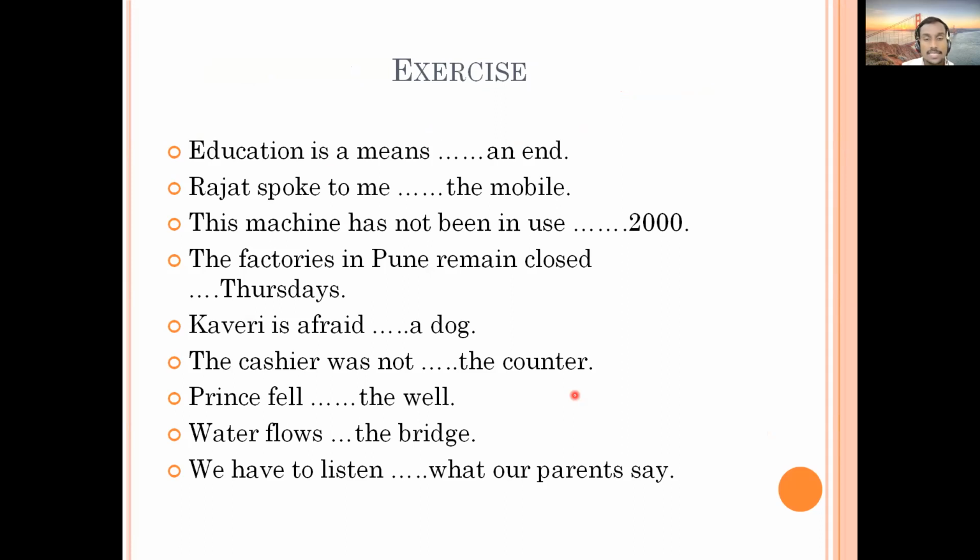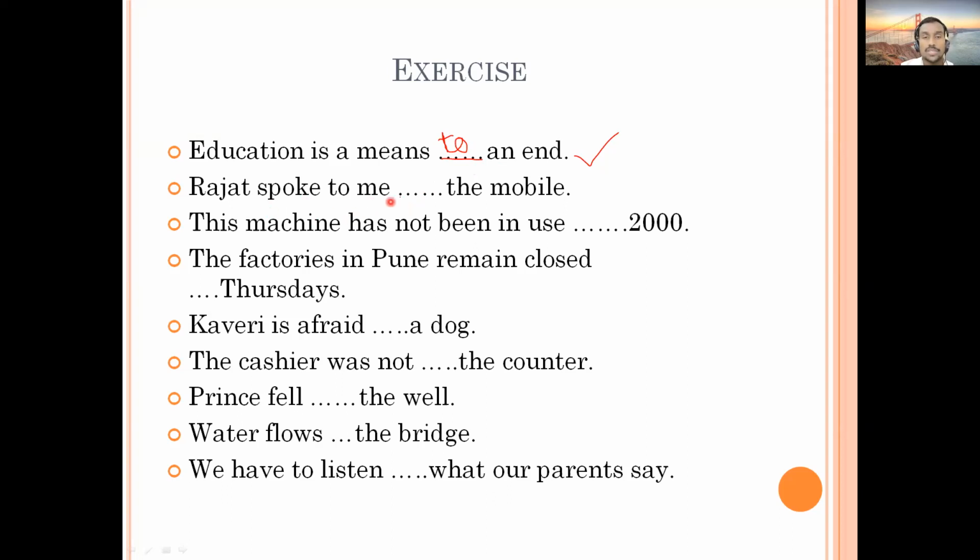Here are some exercises for you. If you know the answer, you can tell. Let it be wrong also, but you need to speak it. We'll finish this and then we'll close it here. Education is a means dash an end. Of. Instead of "of," it can be "to." It is "to." Education is a means to an end.